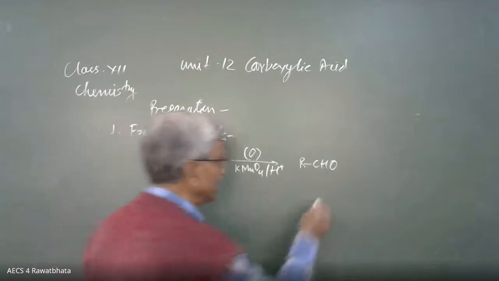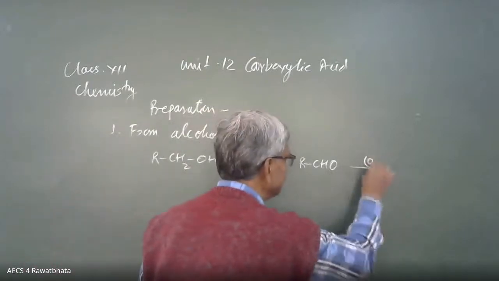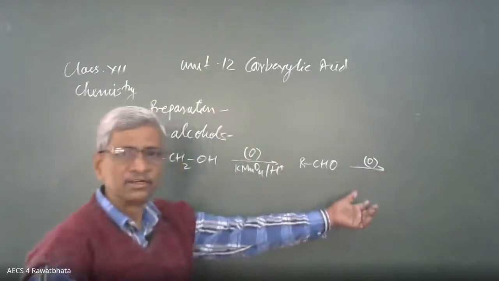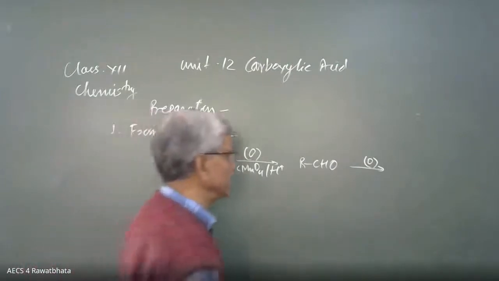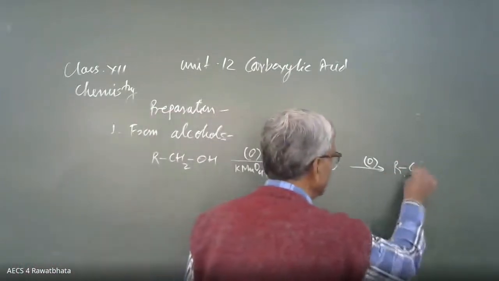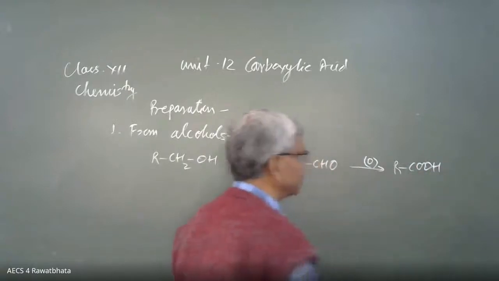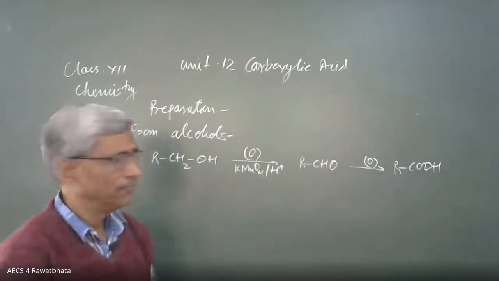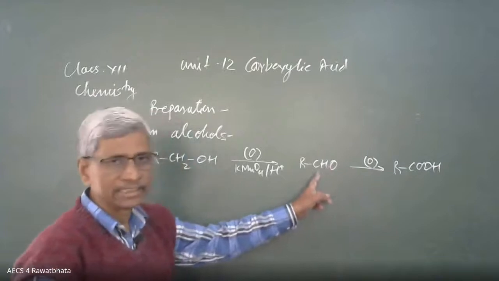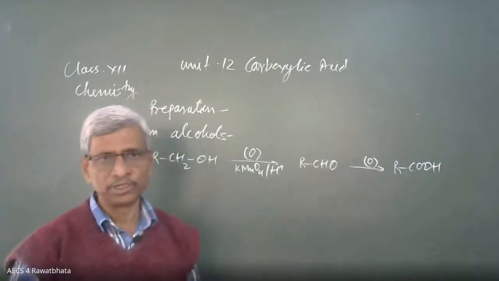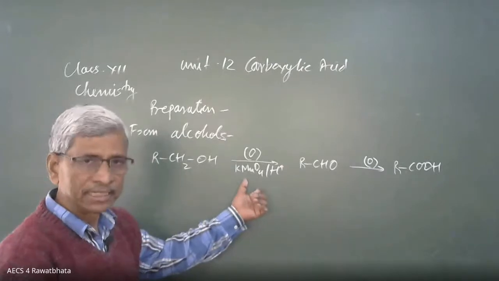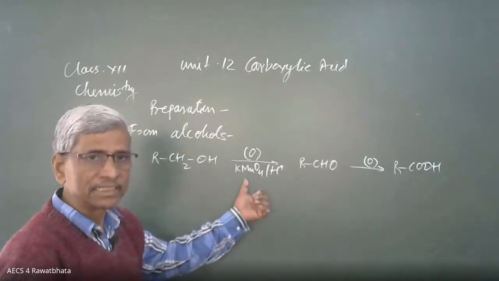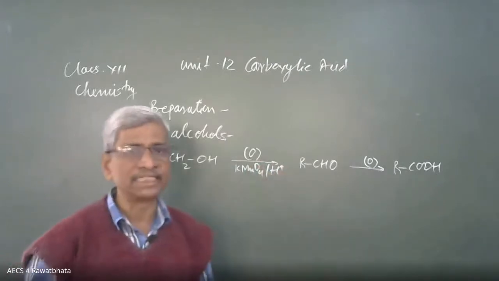Then the aldehyde is easily oxidized. Here again, we need not mention the oxidizing agent. It is going to oxidize finally into carboxylic acid, RCOOH. We cannot stop the reaction at this stage. Otherwise, we have to go for PCC or PDC, or controlled oxidation.